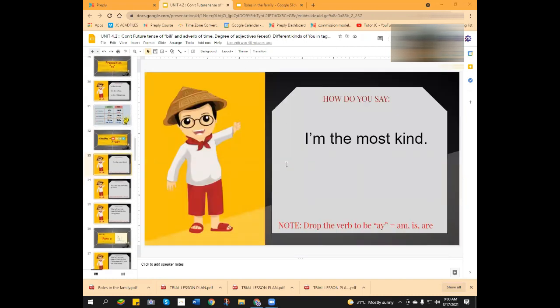Okay, let's just have some examples. Can you translate this? Pinaka. Pinakamaganda ako. Tama. That's the colloquial term. Okay, colloquial term. But what is the formal term?